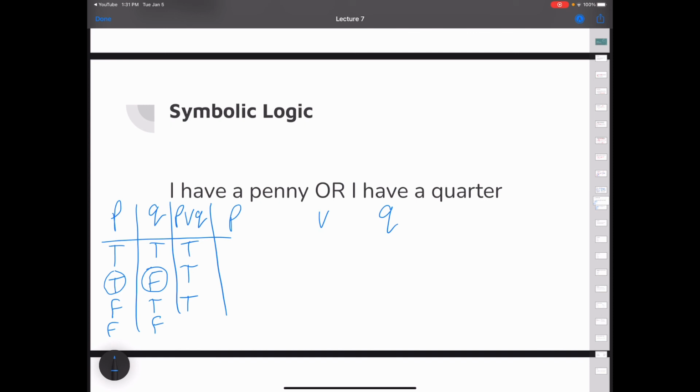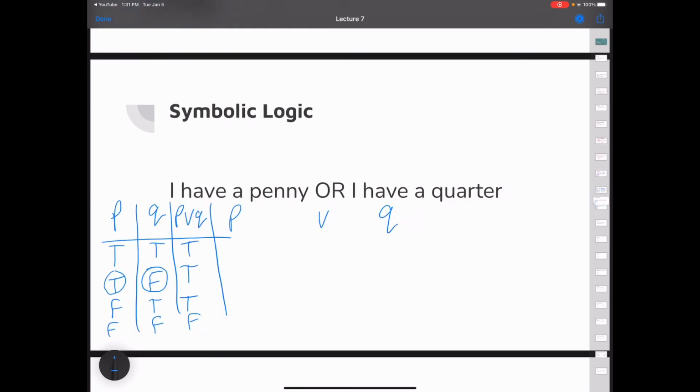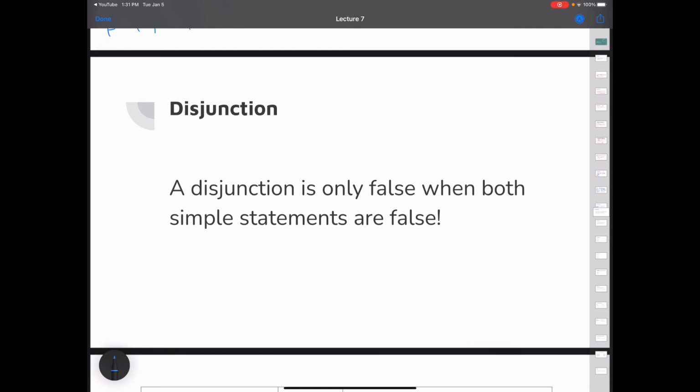So the only place that this one is false, the only time an or statement is false, is if I don't have a penny or a quarter, if I don't have either of them. So it's going to be only false if both simple statements are false. And we have a name for this one. This is a disjunction. A disjunction is only false when both simple statements are false.